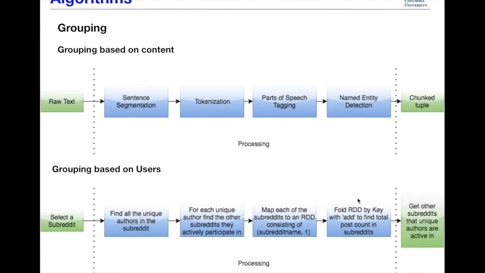This gives us, let's say I pick a particular thread of Donald Trump and we realize that most of the people who post in Donald Trump are also active in other threads such as political discussion, Sanders for president, politics, hip hop heads, etc. That's the kind of information we get when we base grouping based on users.